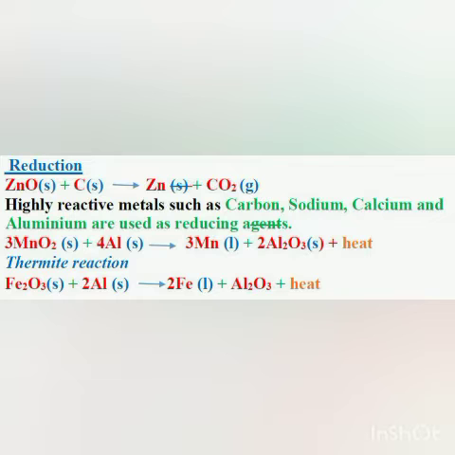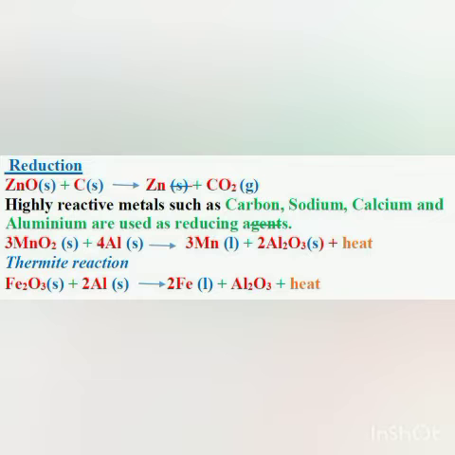Understood or no? Now a mixture of iron(III) oxide and aluminium powder is ignited with a burning magnesium ribbon. Aluminium reduces iron oxide to produce iron metal with the evolution of heat, and due to the heat, iron metal is produced in the molten state.